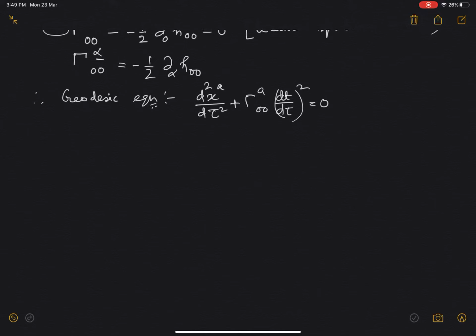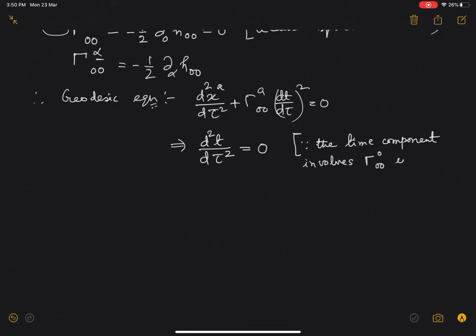This will therefore look like d2t/d tau^2 equal to 0. This is because the time component involves gamma^0_00 in the second term above, and gamma^0_00 we have already seen is equal to 0. This is one equation that you will get.